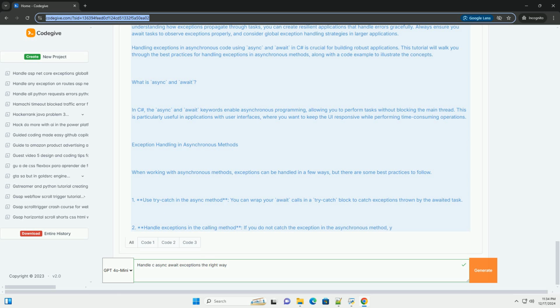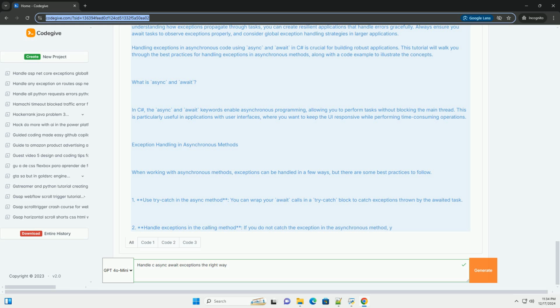2. Observing exceptions. If you do not await a task, exceptions thrown will not be observed until the task is awaited or the task is otherwise accessed. 3. Handling exceptions globally. In certain applications, such as ASP.NET Core, you can handle exceptions globally using middleware.